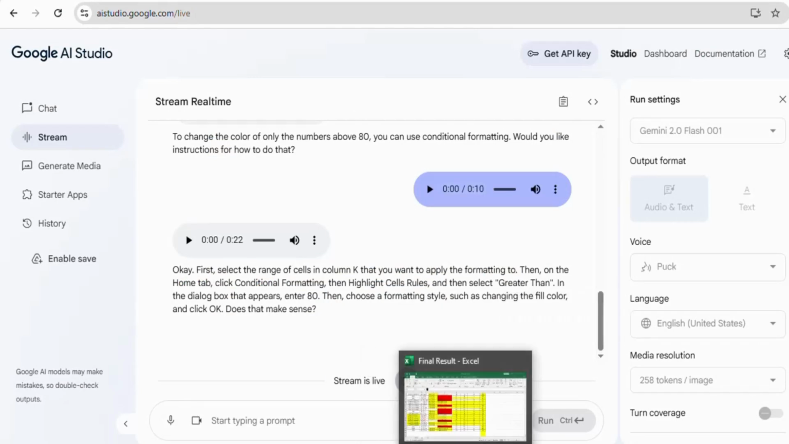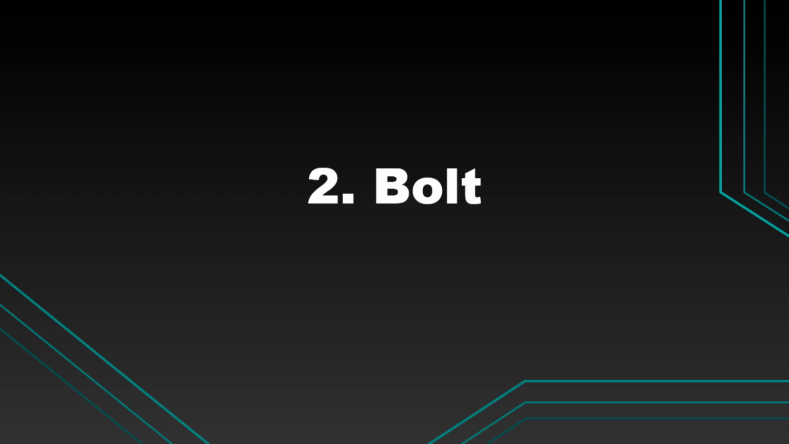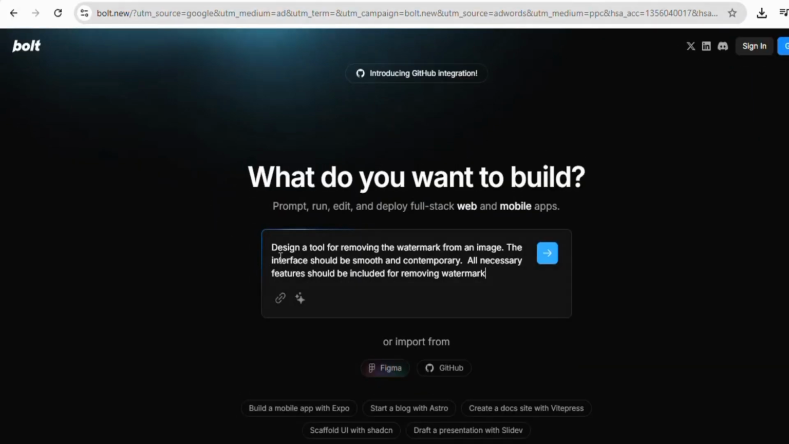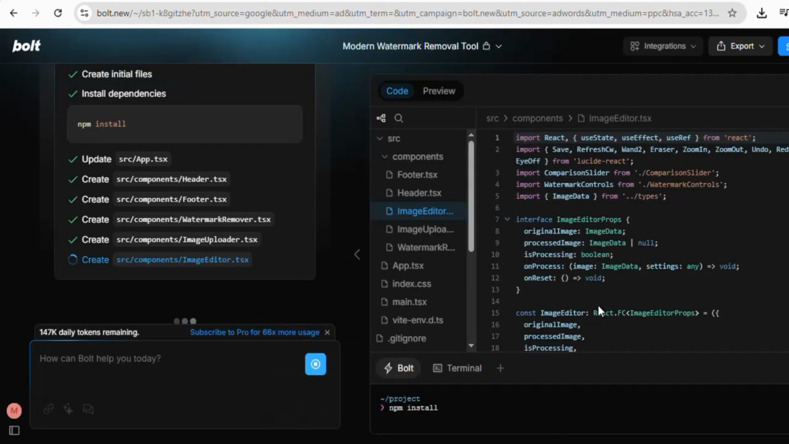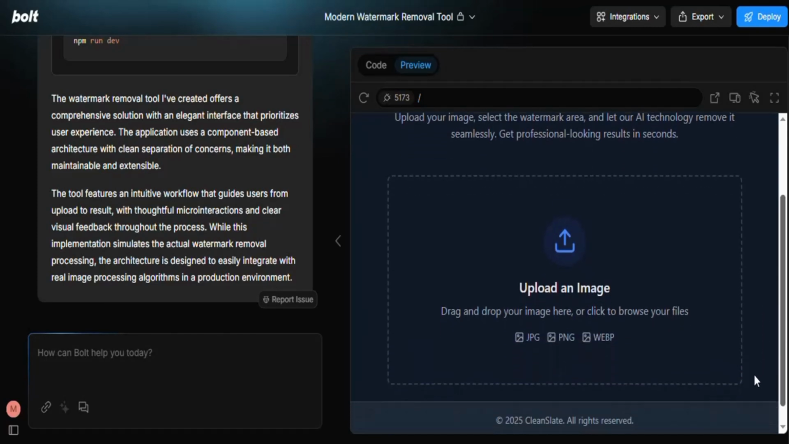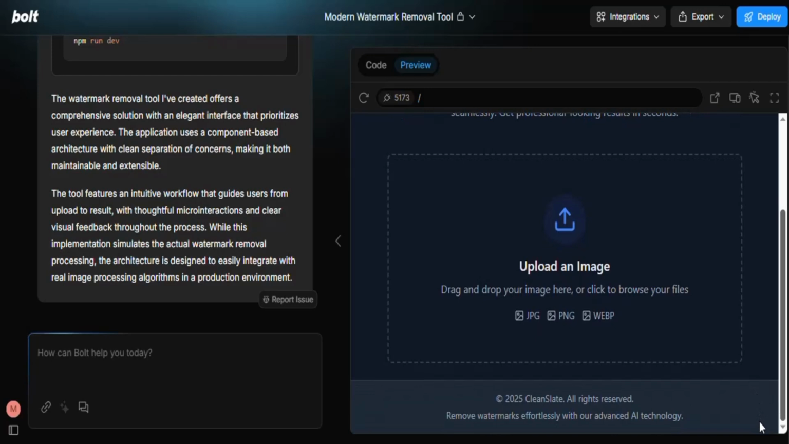Now, the second app is Bolt.ai. You can now develop a new website in minutes by giving a simple prompt. Here, I will enter the prompt to design a tool for removing a watermark from an image. As you press enter, in a few minutes it will design a website for you. You can now edit the code to adjust it according to your needs.